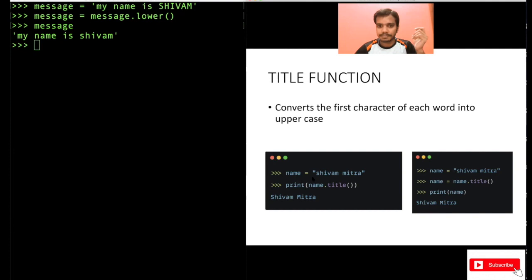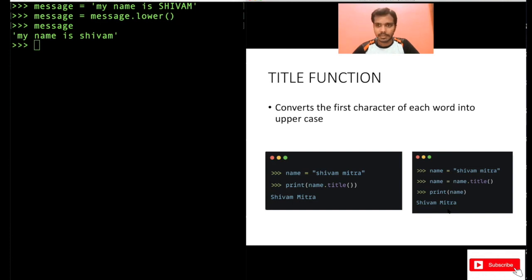For example, you see here, name equal to Shivam Mitra, right? Now, if you use print name dot title, you see the first letter of each word is converted into capital letters. So the printed word is capital S, Shivam, and then capital M, right? So that's what is done with title. Whenever you write a title anywhere, you will want the first letters to be capital, every time. And this does not change the value of name. Name will still store the small letter Shivam and small letter Mitra. But if you want to change the value in the variable itself, then write name equal to name dot title, then print name. You see the value has changed in the variable itself.